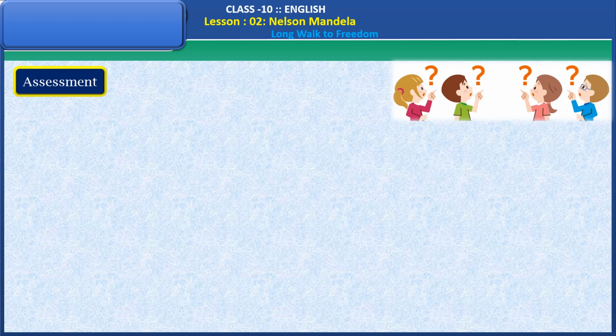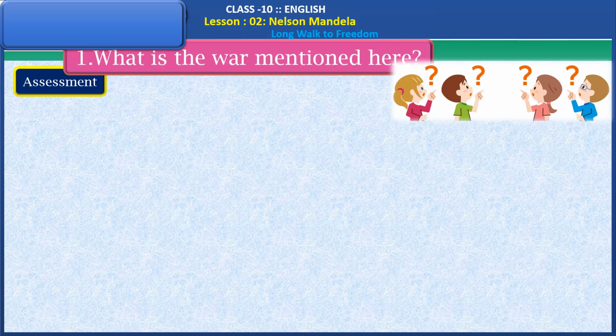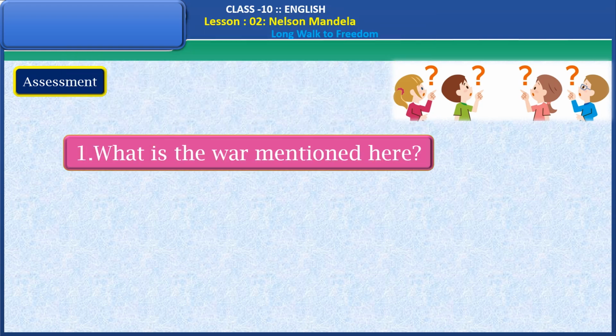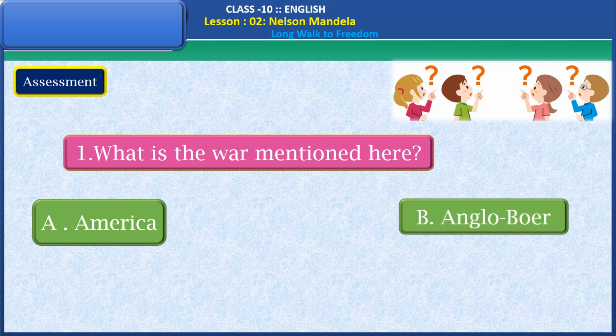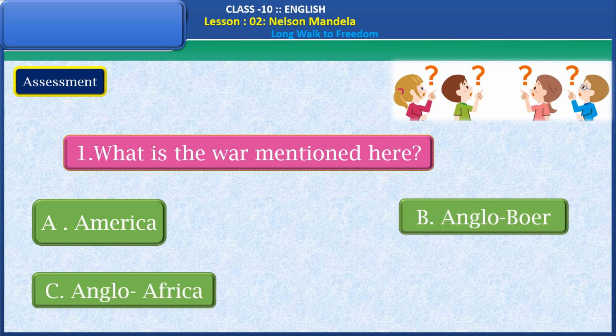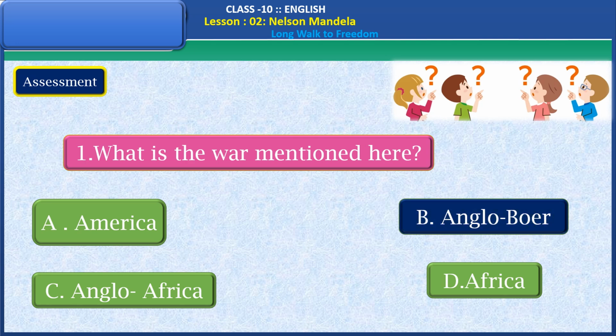Now, let's have some assessment questions here. Here is the first question. What is the war mentioned here? America, Anglo-Boer, Anglo-Africa, Africa. So what is the right answer here? Yes, the right answer is Anglo-Boer War. Very good, children.